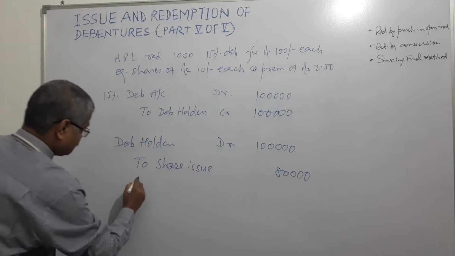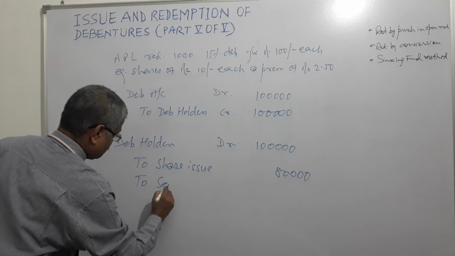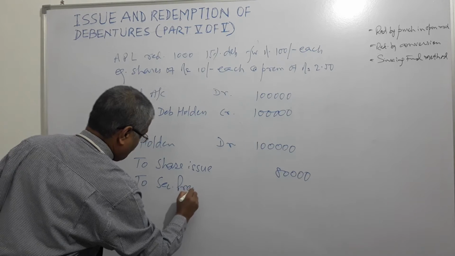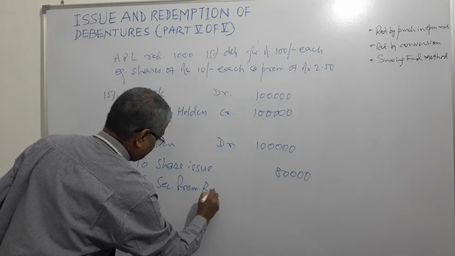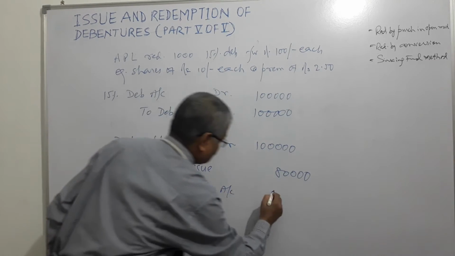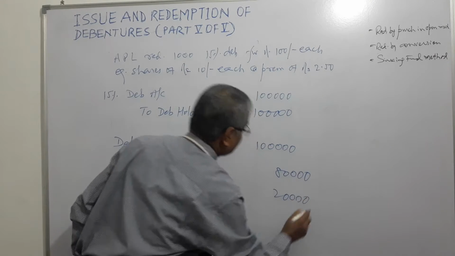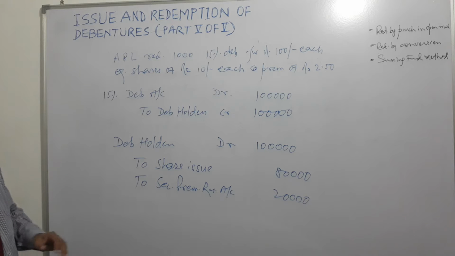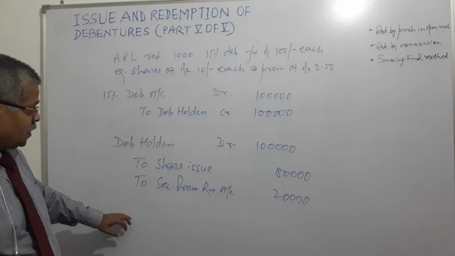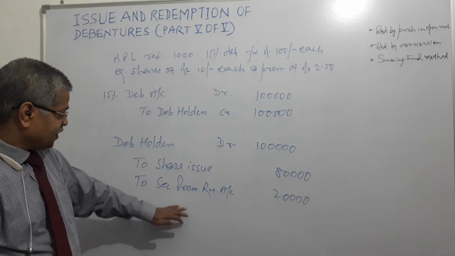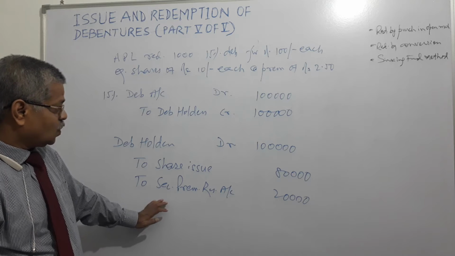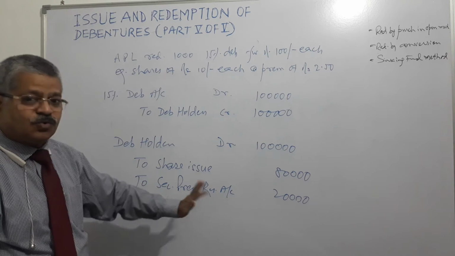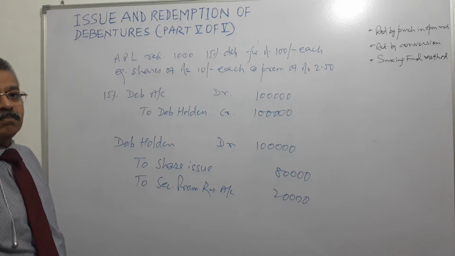Securities premium 20,000, and the narration will be issue of 8,000 shares of 10 rupees each at 2.5 rupees premium.